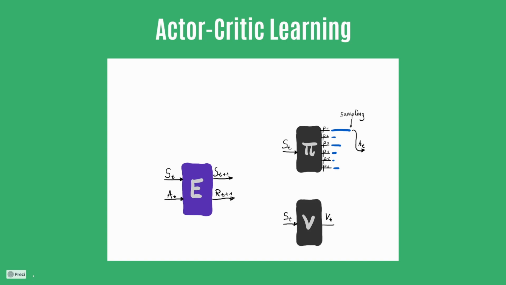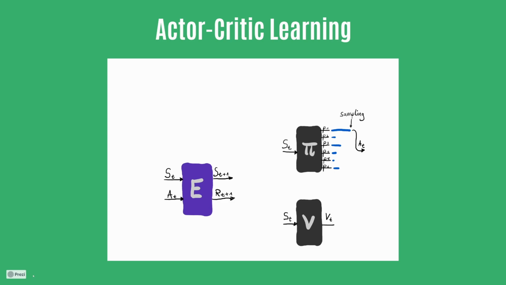To train this policy, we could use the rewards that we get from the environment directly. That would result in a so-called policy optimization algorithm. But for Actor-Critic learning, we also use a different kind of reinforcement learning algorithm at the same time and use that to improve the policy, and that's the so-called value function. The value function also gets the state of the environment and outputs a value, which is just a scalar value like the number 10. This value contains the information of how good the current state is.